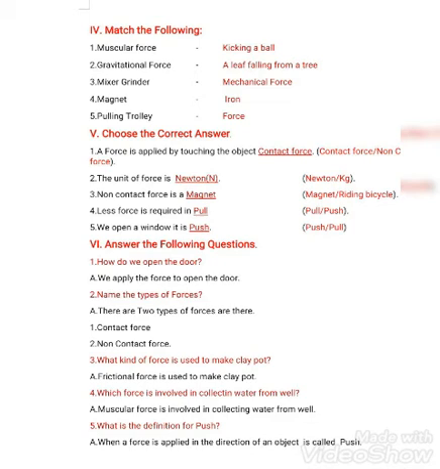Next one, what is the definition for push? When a force is applied in the direction of an object, it is called push.